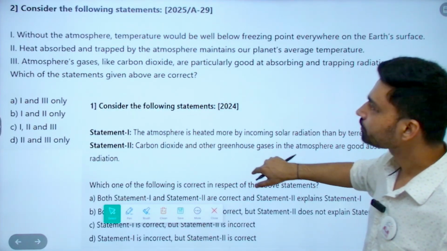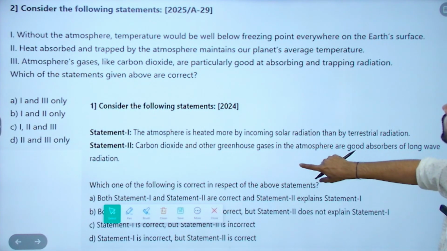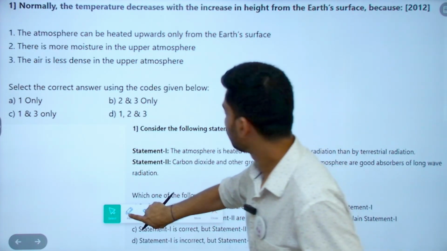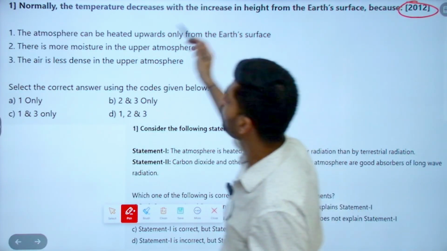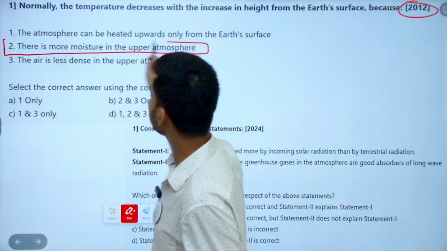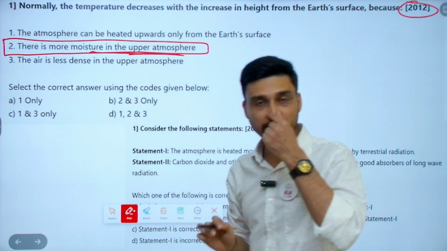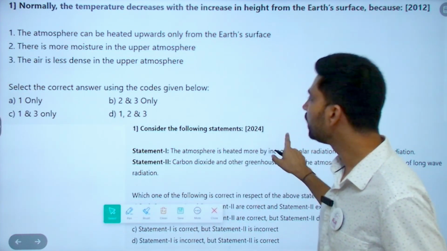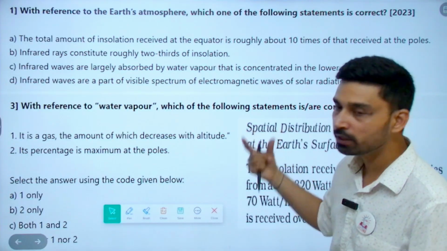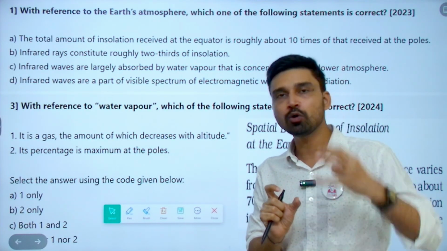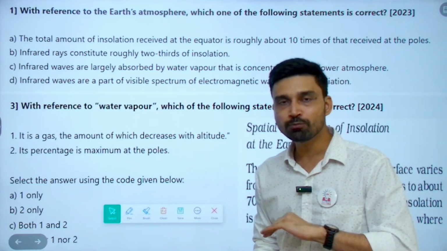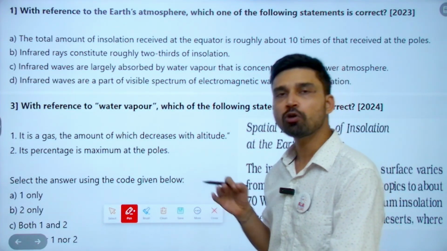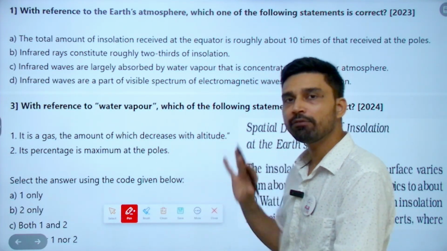Now if you go back, earlier we have looked at a question from 2012. If you look at the second statement, what they have written here is that there is more moisture in the upper atmosphere. True or false? If you have solved this question and looked at the answer, you know there is more moisture in the lower atmosphere. So the same thing, the availability or amount of water vapor and moisture in the lower versus higher atmosphere, is being repeated. That's how it becomes easier to solve the questions without much pressure if you have understood the concept.